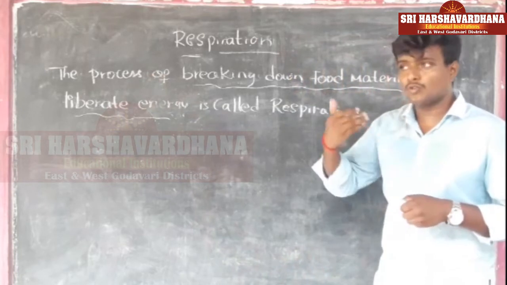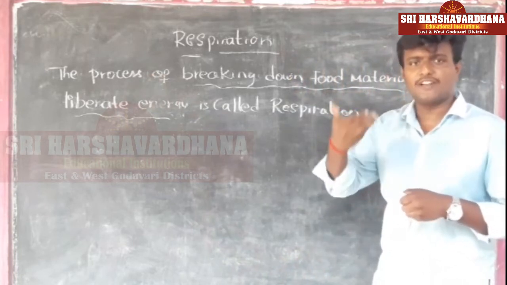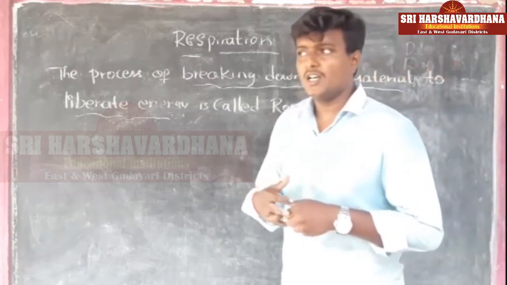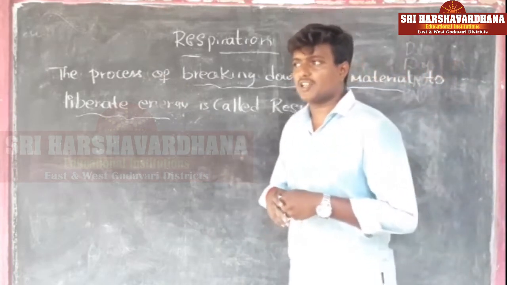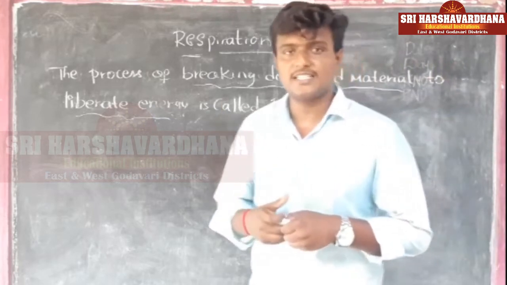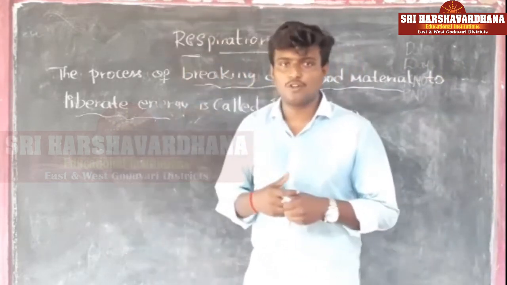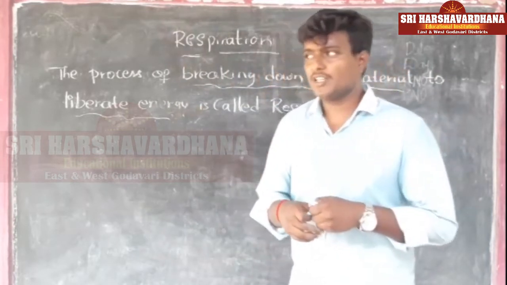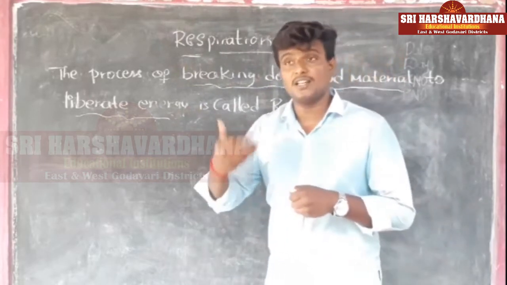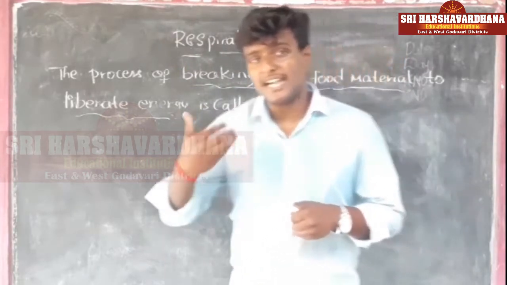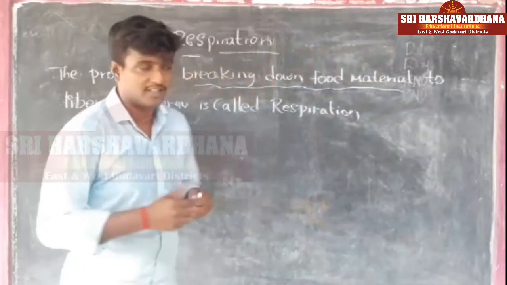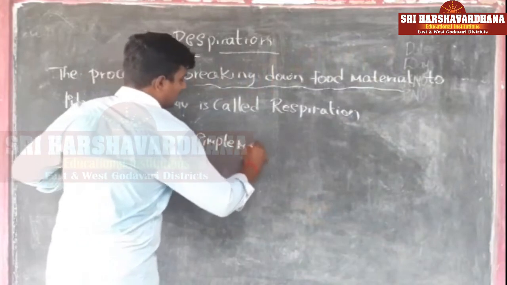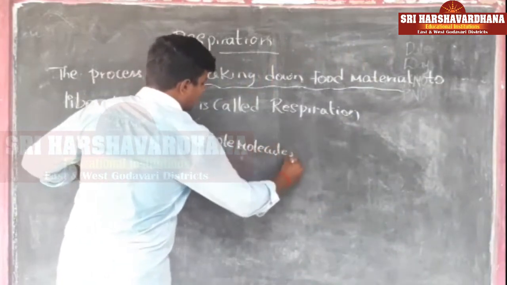So if you want to define respiration very well, we have to recollect our first lesson once again. In our first lesson, what concepts did we see? We saw photosynthesis and the human digestive system. In the human digestive system we know the digestion process. In the digestion process, at the end of the digestive system, what are we getting? We are getting simple molecules.